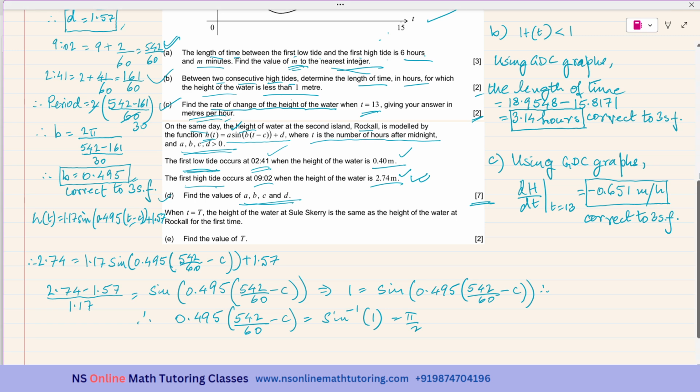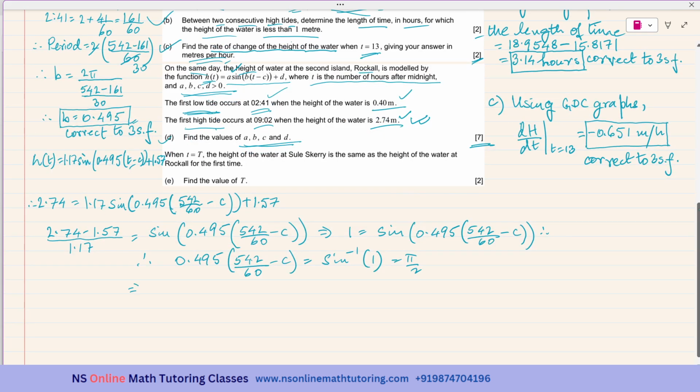Okay, so I can write this as 542 over 60 minus C is equal to pi over 2 times 0.495, and this implies C is equal to 542 over 60 minus pi over 2 times 0.495. Let's get the value of C.